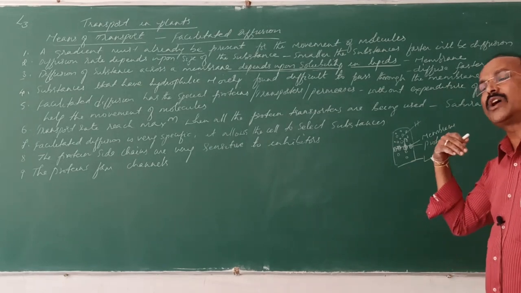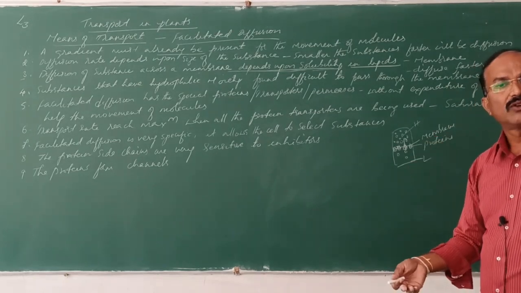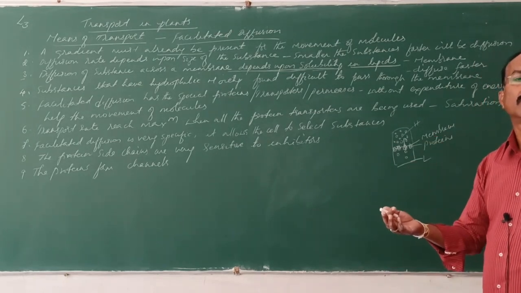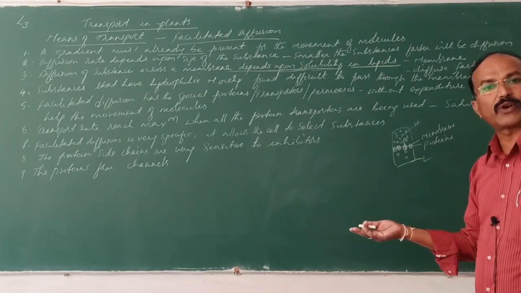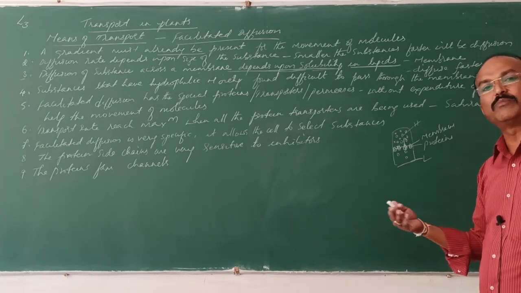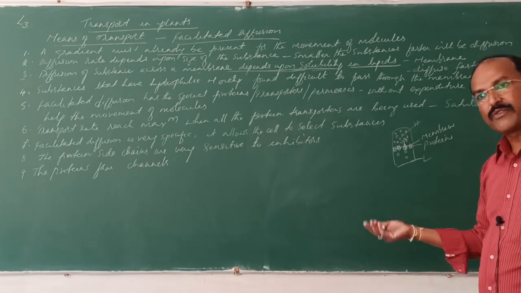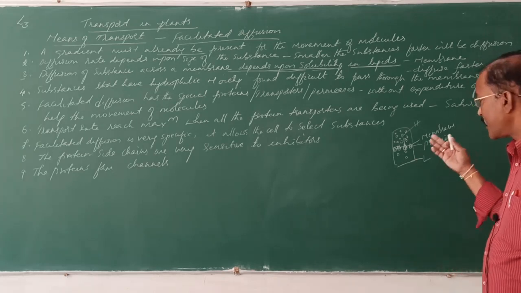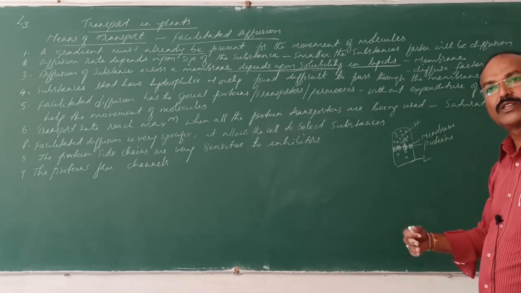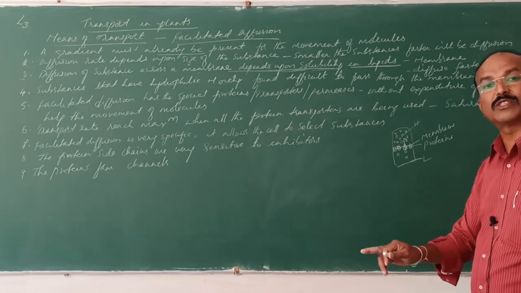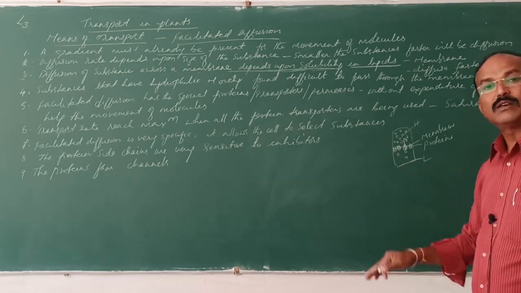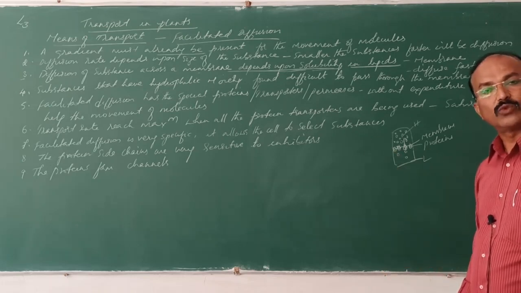These channels are very specific for the ions. So there is the potassium channel, and the sodium channel. For different ions there are different channels through which these molecules will move. That is why these proteins are very specific for the substances that pass through the membrane.